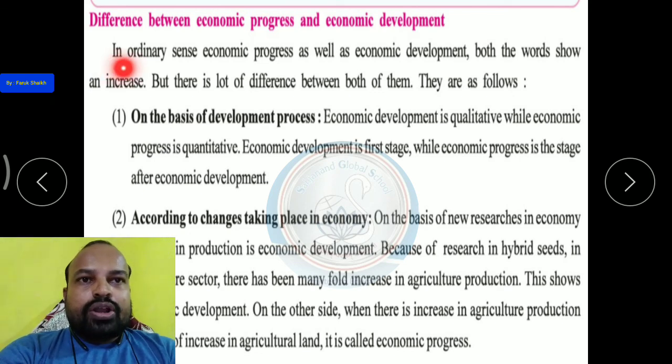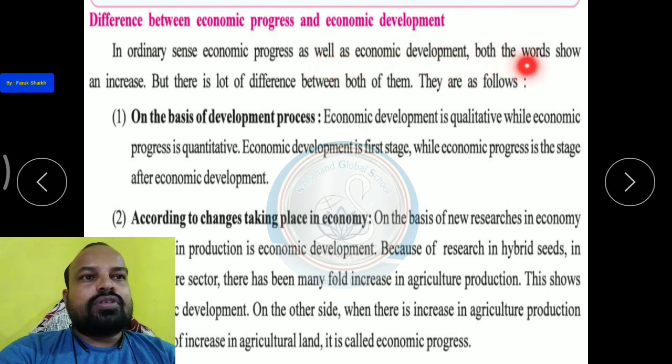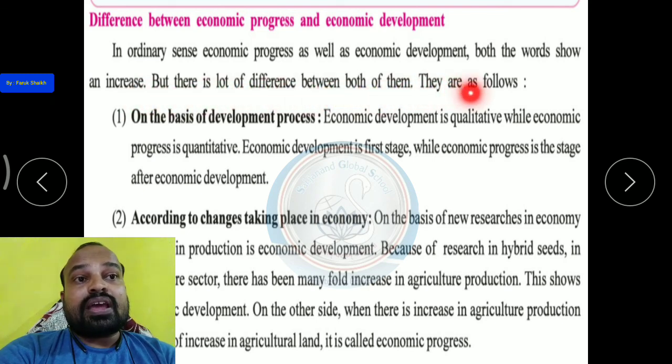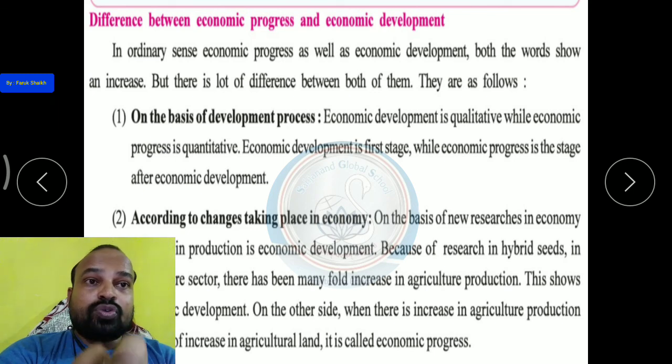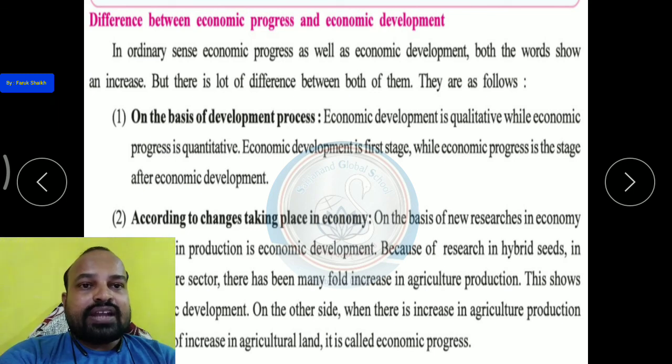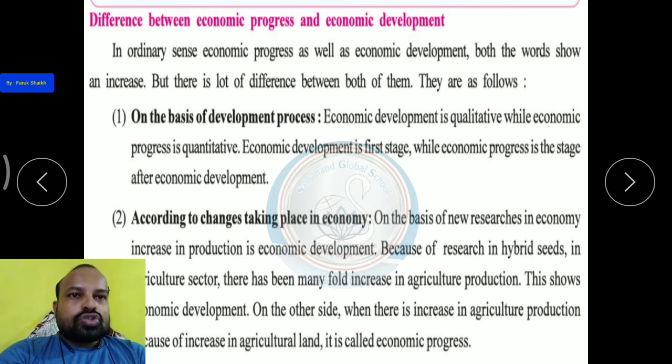So in the ordinary sense, economic progress as well as economic development, both words show an increase, but there is a lot of difference between them. As a first thing, both words show an increase in income, but there is a difference between the two. And what is the difference? Let us see.